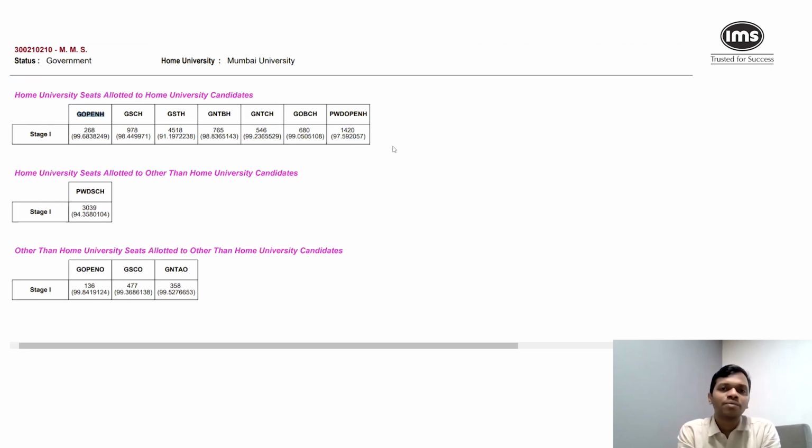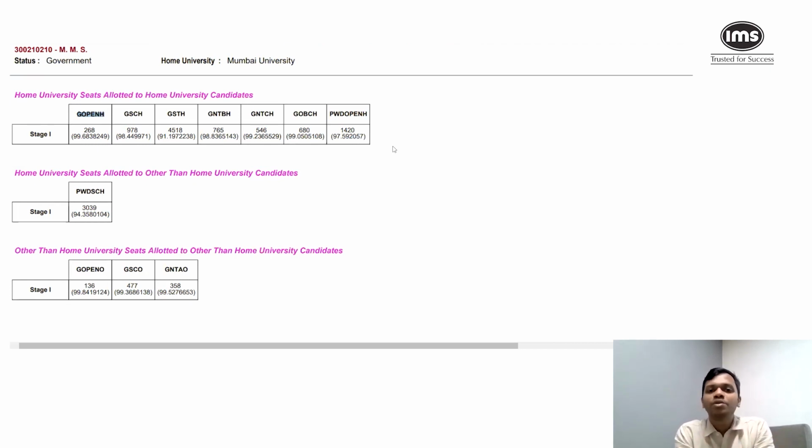A lot of times what happens is students forget the fact that percentile is just one side of the story. The category is really, really important. So unless I have category data, I will not be able to even comment on what your chances are at a particular college, because the number of seats in each of the colleges is different. The number of category seats are also going to be different. So use this information wisely.